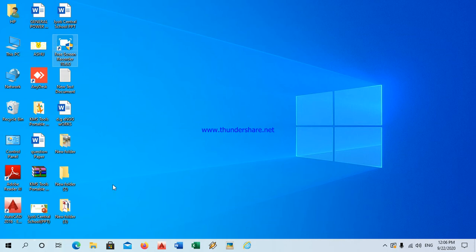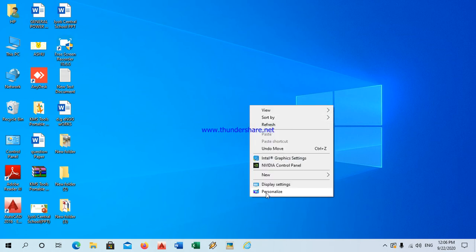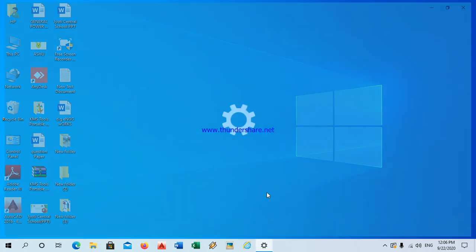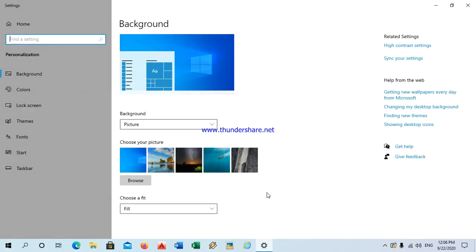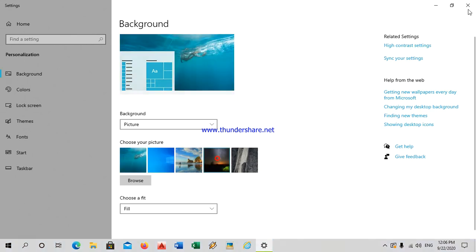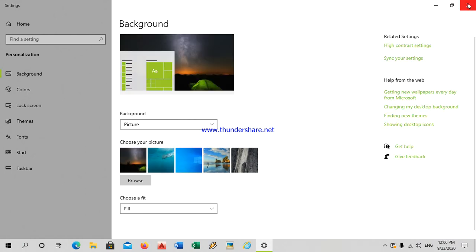Okay, change the desktop however you want. You can change the appearance of the desktop background according to your choice. Right click on the blank area on the desktop. Personalize, one option is there. You have to click on the personalize dialog box. Click on the desktop background, whichever you want to apply. Now this was there. Now I will change it. Okay, I will just click over here. This has been changed.